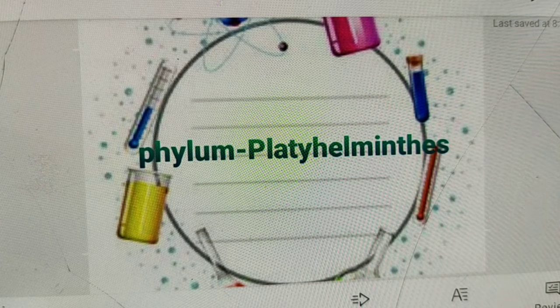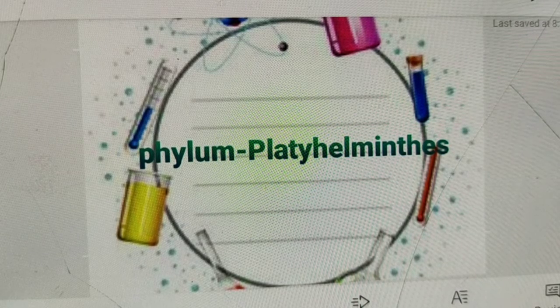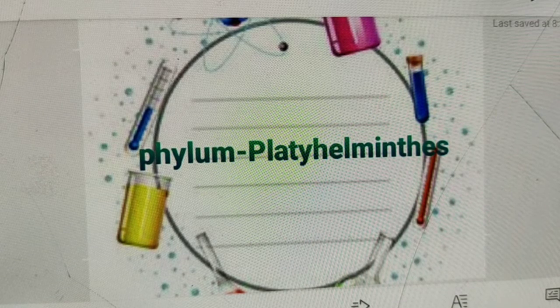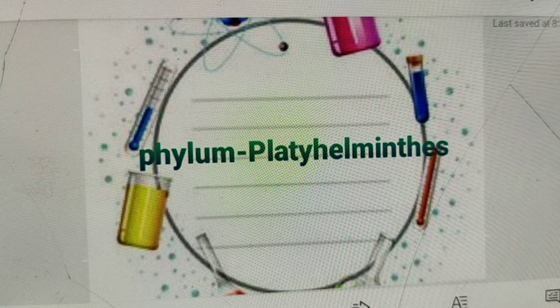What are the characteristics of Platyhelminthes? They are triploblastic animals, bilaterally symmetrical, acoelomate, with a dorsoventrally flattened body, usually bearing mouth and gonopore. Their digestive tract, if present, is incomplete without anus.